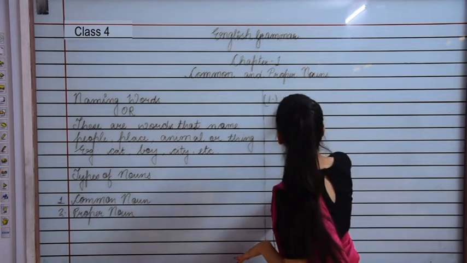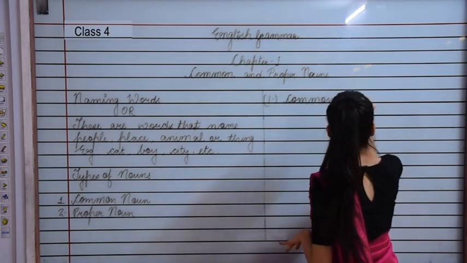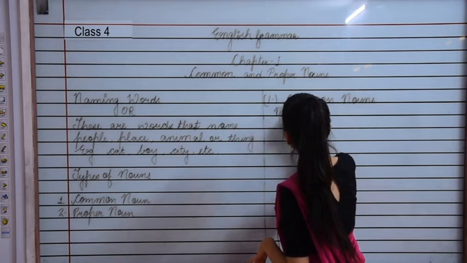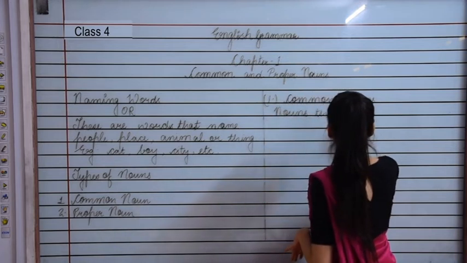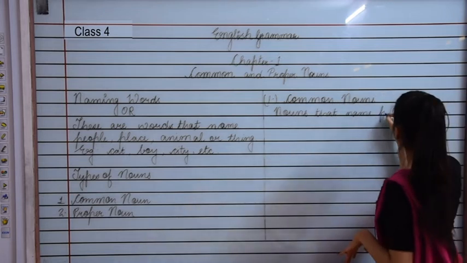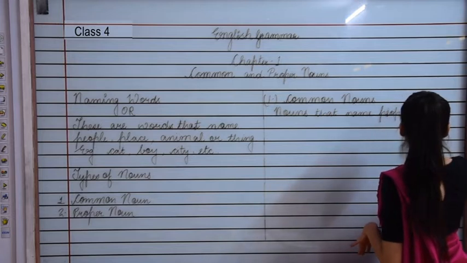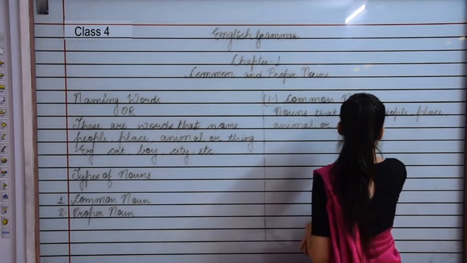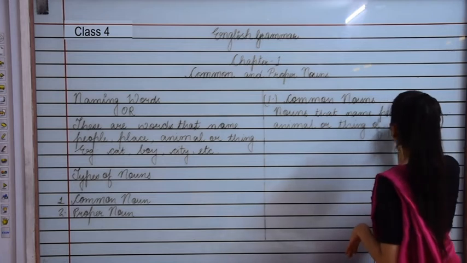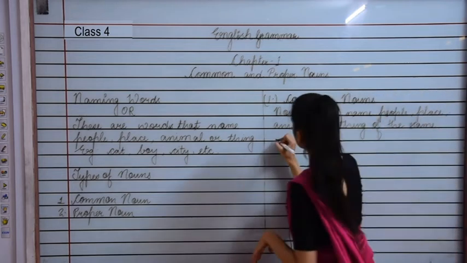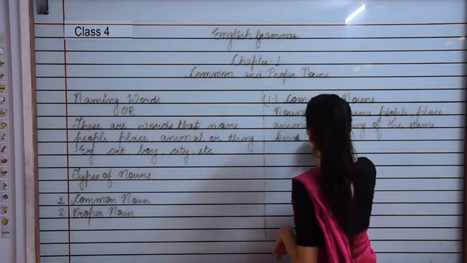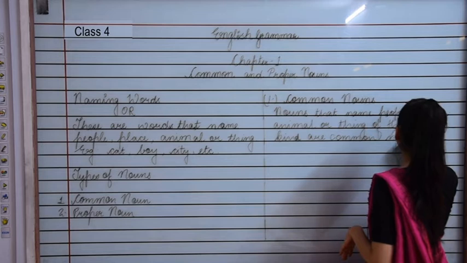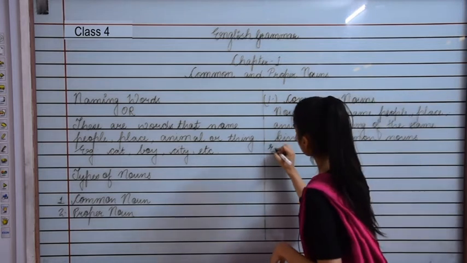So studying about common nouns first. The nouns that name people, place, animal or thing of the same kind are common nouns, right?